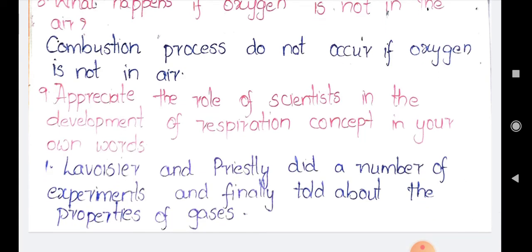This you can write on your own. Some of the points I am mentioning here, and if you want you can add some more points, or you can change the points also. So in your words you can appreciate the role of the scientists. Let us read one by one. Lavoisier and Priestley did a number of experiments and finally told about the properties of gases. So from their experiments only we were able to know about the properties of gases. Let's go to the next point.